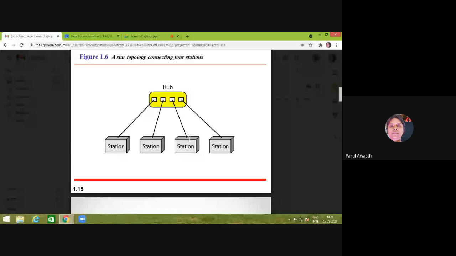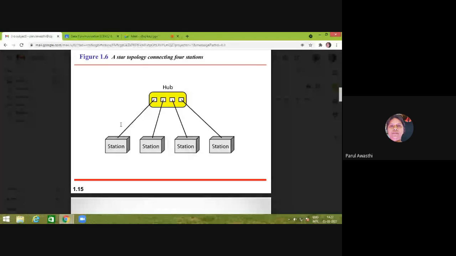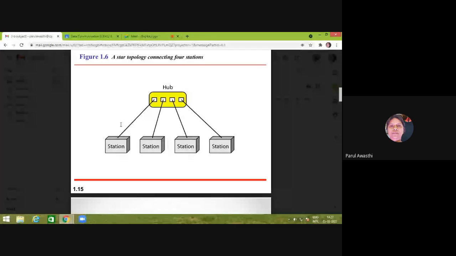They will provide a connection between station 1 and station 3 so that data can be transferred through the hub, right? Every time any station wants to transmit its data, the data will be passed by the hub. It will go through the hub. There is no other way to communicate between the stations.